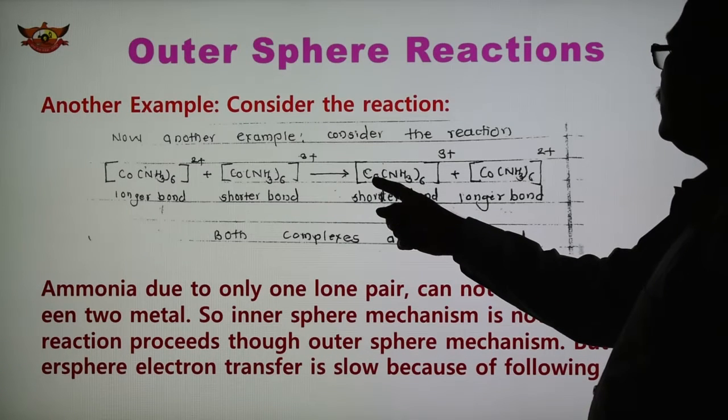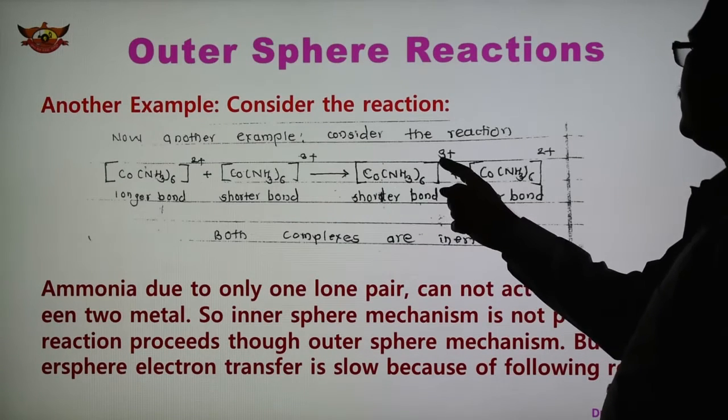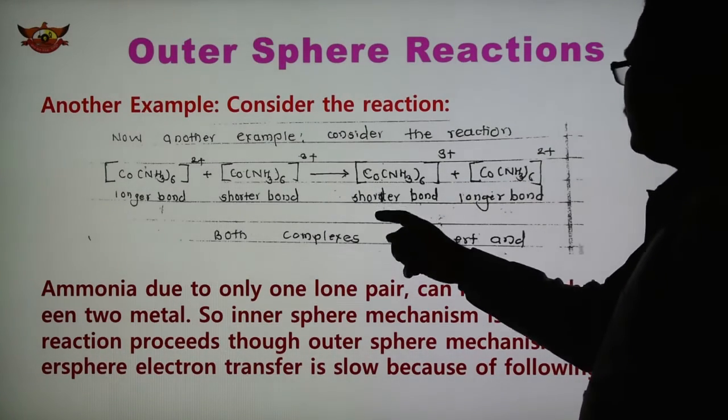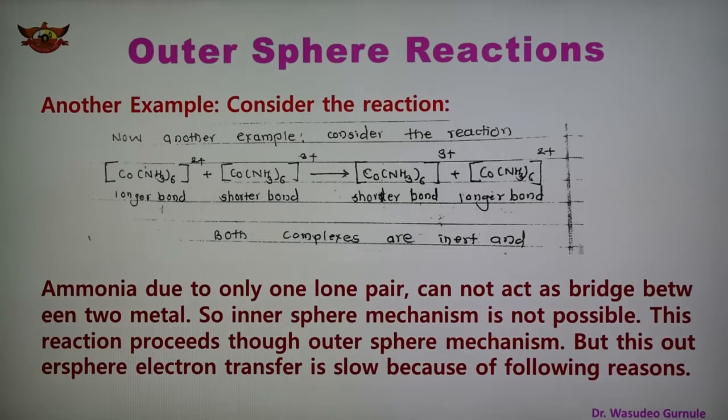Now this cobalt is 3+, and after transfer of electron it becomes 2+. This one now has the shorter bond and this one the longer. Both the complexes are inert. This is the cobalt complex and ammonia is the ligand. In this case, both these complexes are inert, and we can say that